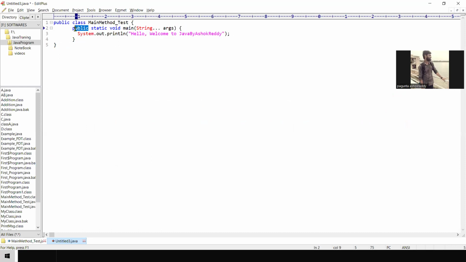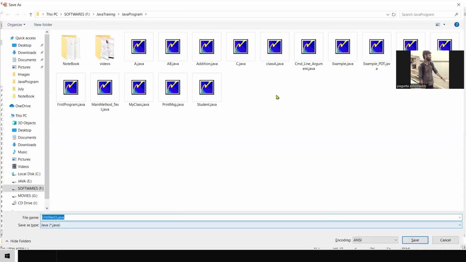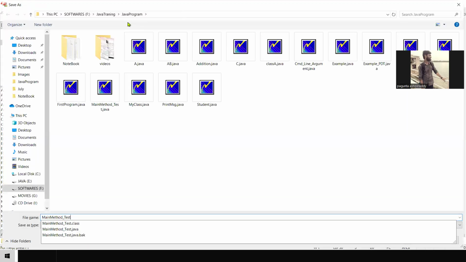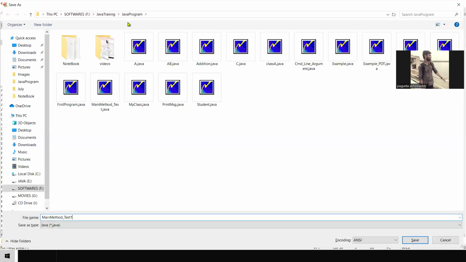Now I'm going to write main method test. Control S. Already we have main method test, right? So we need to change main method test to 1. Control S. Save it. Main method test 1 dot Java.